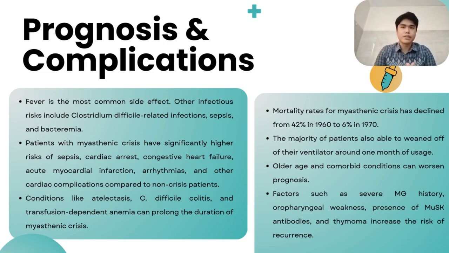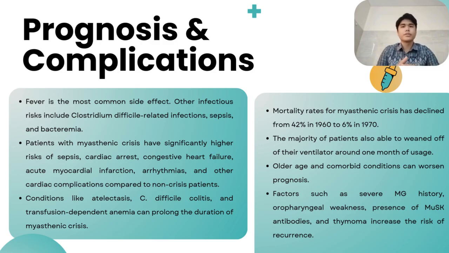These complications seem to increase the mortality rate in patients, while cases like atelectasis, C. difficile colitis, and transfusion-dependent anemia could prolong the duration of myasthenic crisis intubation.